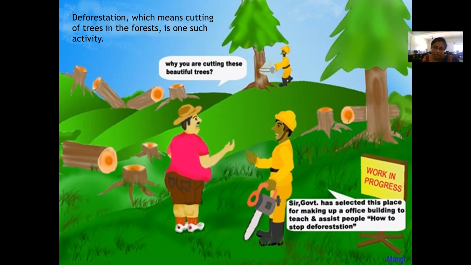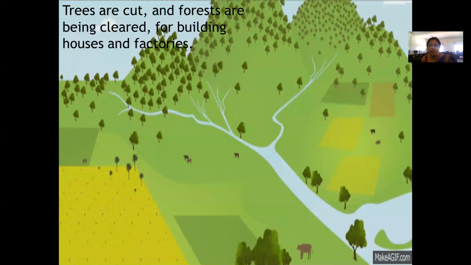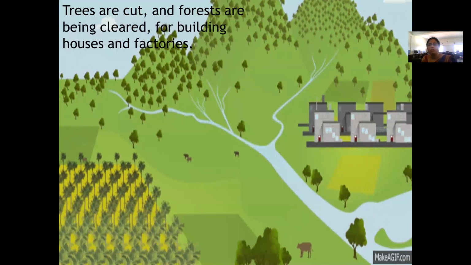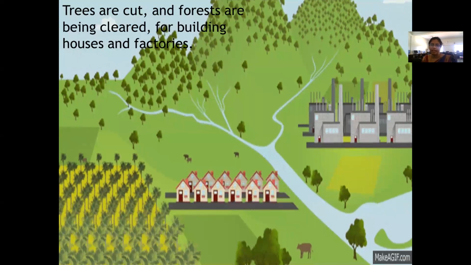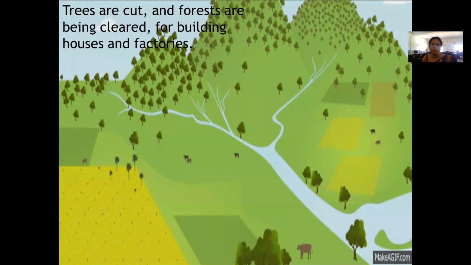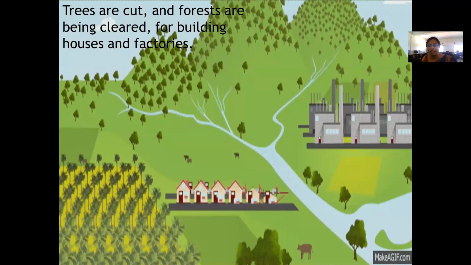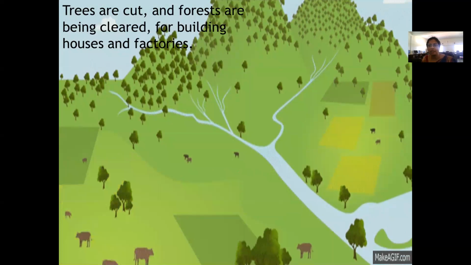And if there is less water in the rivers, lakes, ponds, underground, you will have less water for your consumption, right? Trees are cut, forests are being cleared. What for? For building factories, for building houses. Why are the forests being cut? So that we have more clear land.